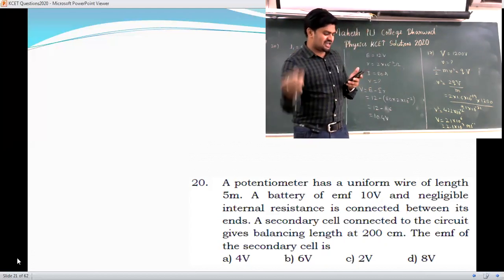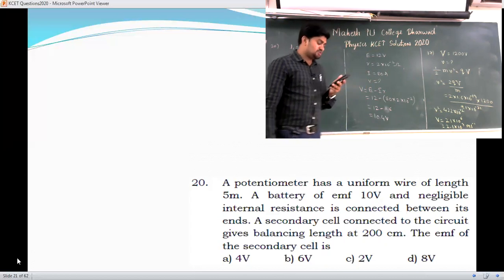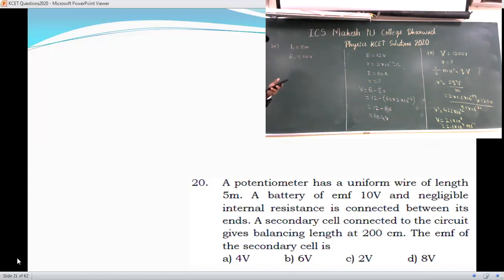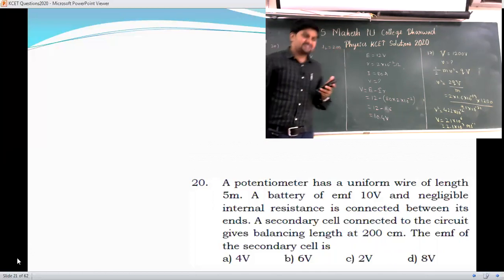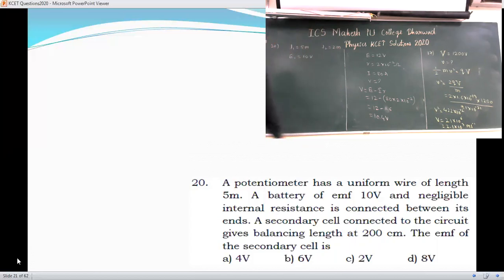A secondary cell connected to the circuit gives a balancing length of 200 centimeter. Already they have given in terms of meter, so I will take L2 is equal to 200 centimeter, which is 2 meter. The EMF of the secondary cell is what you have to calculate here, E2. So E2 by E1 is equal to L2 by L1. Very simple formula here.